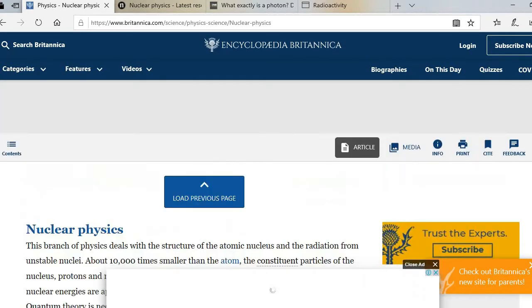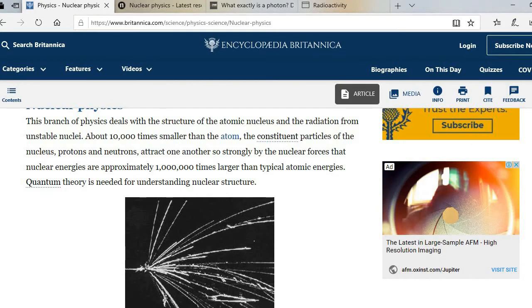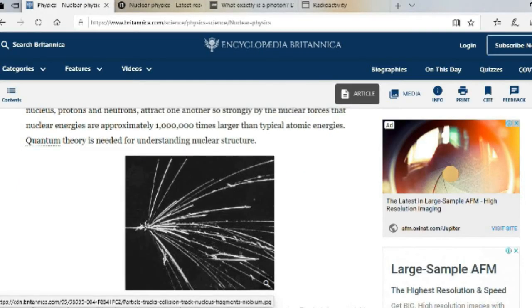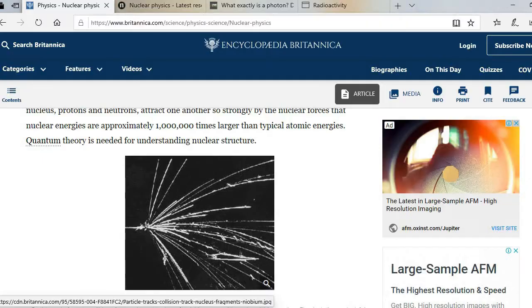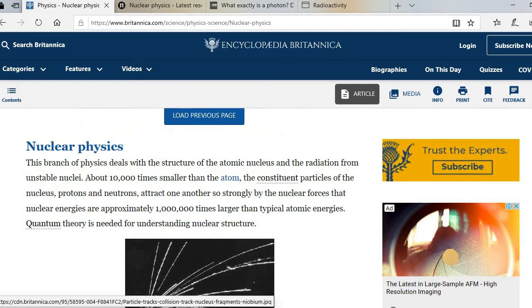By going to Encyclopedia Britannica, nuclear physics, this is a branch of physics that deals with the structure of the atomic nucleus and the radiation from unstable nuclei. So this means radioactivity comes from unstable nuclei about 10 times smaller than the atom. The constituent particles of the nucleus, protons and neutrons, attract one another so strongly by the nuclear forces that nuclear energies are approximately 1 million times larger than typical atomic energies. Quantum theory is needed for understanding nuclear structure.